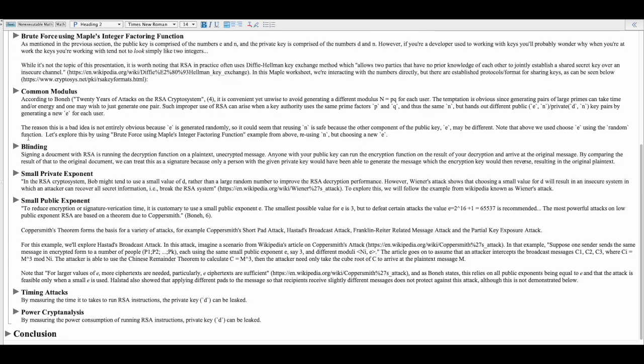Okay, so now blinding. I did mention signing documents with RSA; that's a property.